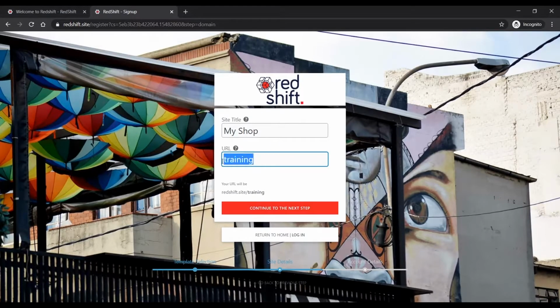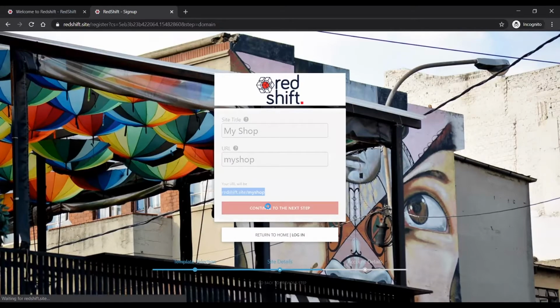Okay, just while we're here, let's talk about the sign-up process. Your title doesn't really matter too much, but the URL part is important. That's got to be all lowercase, one word, and that informs the URL that you're going to get. It'll be redshift.site/whatever you type in here. So in this case, I'm going to type in myshop, one word like that. So my URL will be redshift.site/myshop. And we're going to go on.